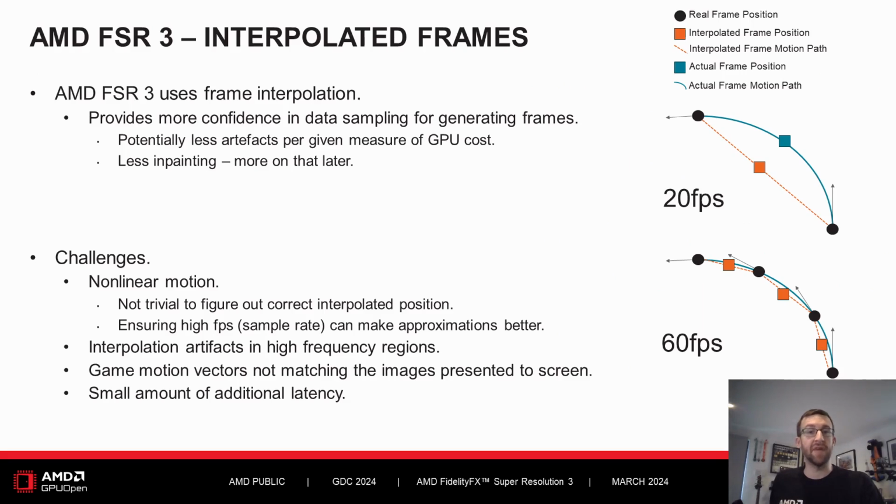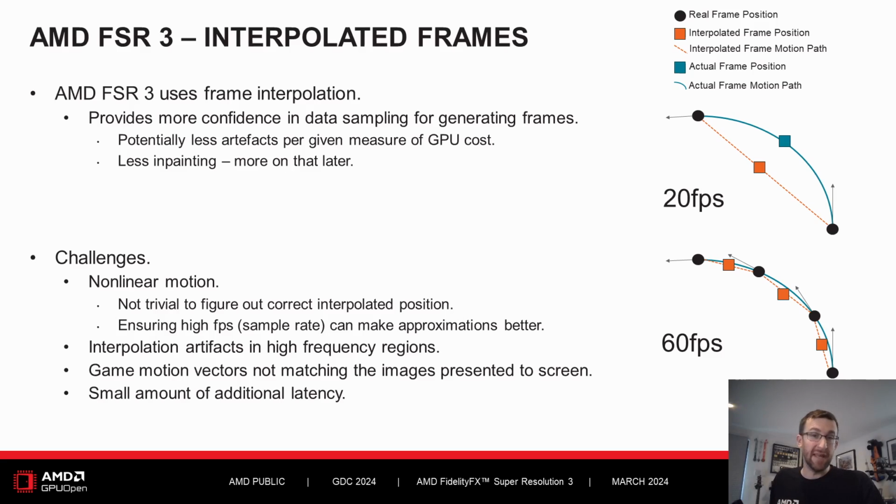FSR 3 uses frame interpolation. Whilst it does have a latency cost, the higher confidence in the data means there is a potential for fewer artifacts given a unit measure of GPU cost, and less reliance on inpainting, a process I'll describe in more detail later. The challenges are in interpolating non-linear motion, high-frequency artifacts, and game motion vectors not matching what's on screen.